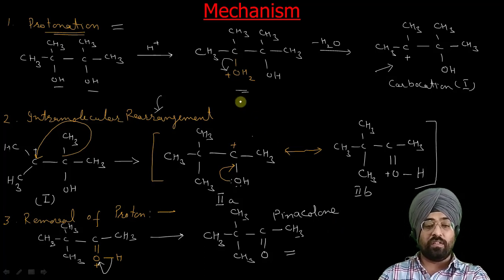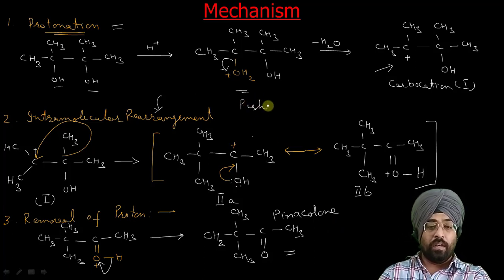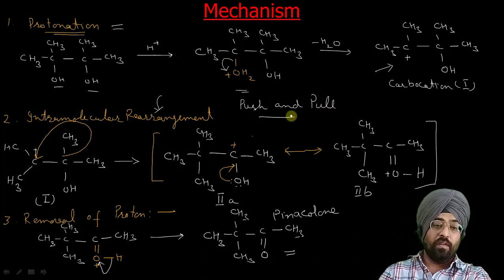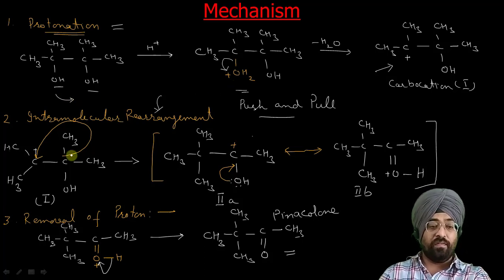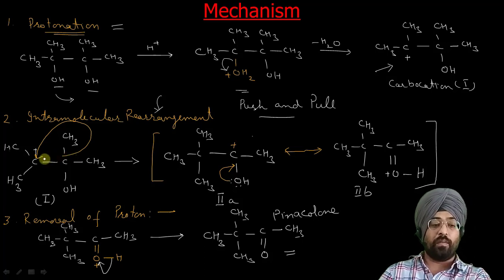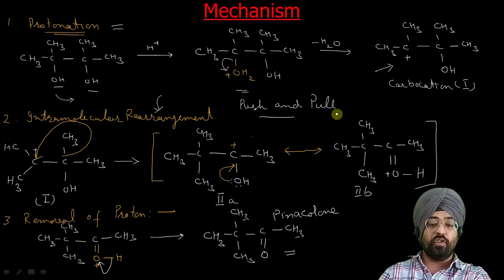So we can also call this mechanism a push and pull mechanism. So how push and pull? First, one OH group is being pushed out as water. Here you can see one of these methyl groups is getting pulled by this carbocation, so that's why it is called a push and pull mechanism. The mechanism is quite easy.